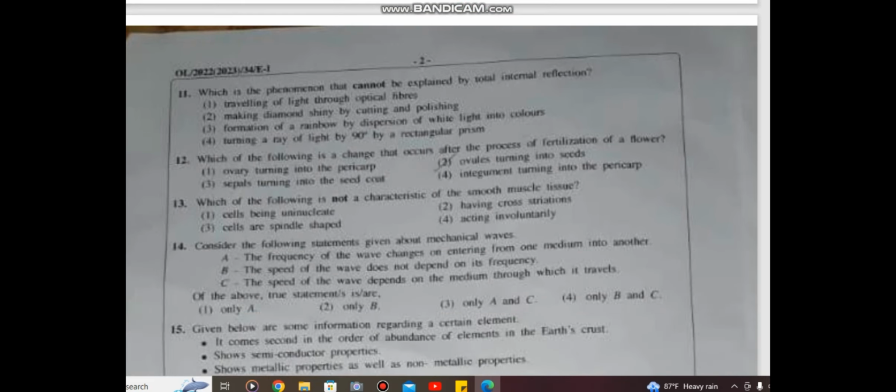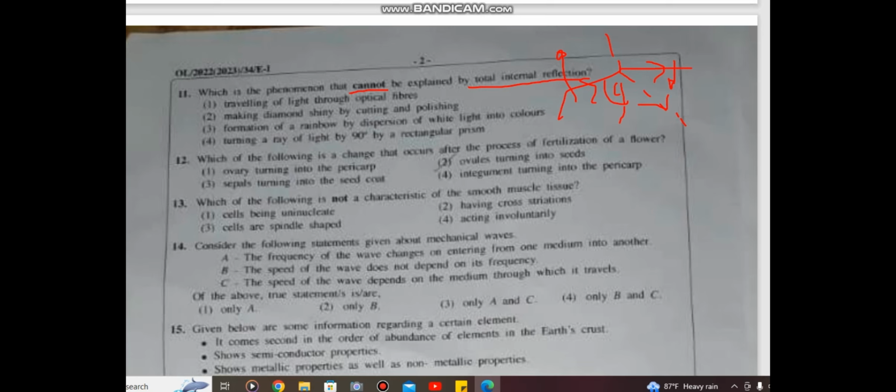Which is the phenomenon that cannot be explained by total internal reflection? Cannot be explained. Now total internal reflection means, when the refracted ray is forming 90 degrees with the normal, the incident angle we call the critical angle. When the incident angle becomes greater than the critical angle, the ray will reflect in the medium. So this we call total internal reflection.